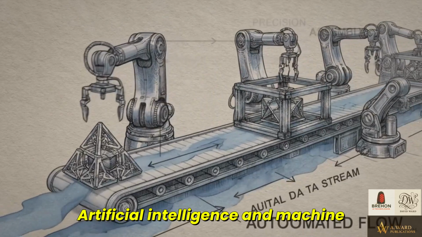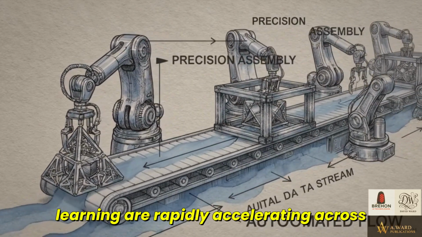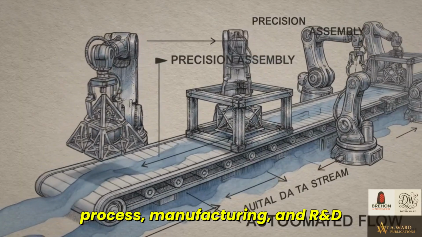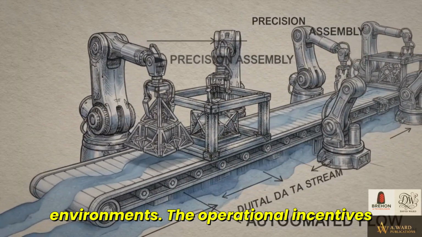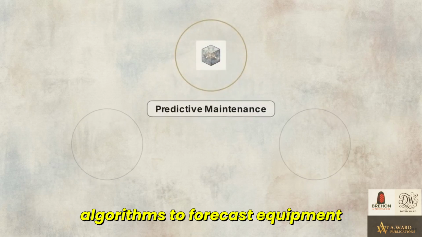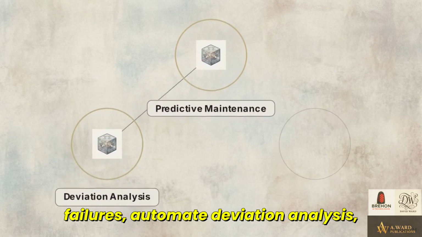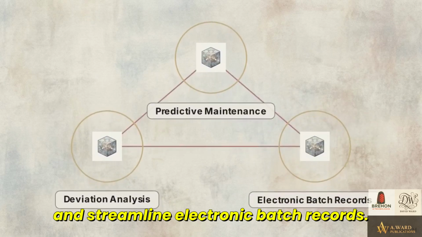Artificial intelligence and machine learning are rapidly accelerating across process manufacturing and R&D environments. The operational incentives are massive. Facilities are deploying algorithms to forecast equipment failures, automate deviation analysis, and streamline electronic batch records.